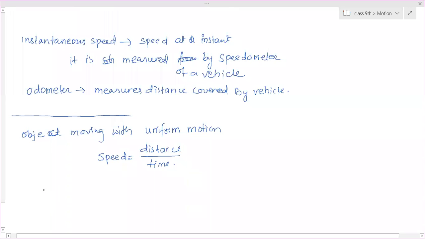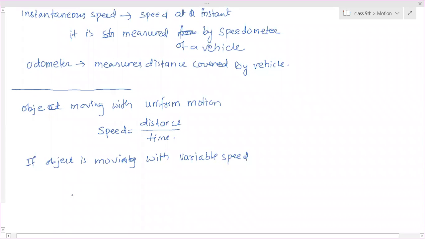But if the object is moving with variable speed, then speed will not be the same every time. In every interval the speed is different. So for the measurement of that, instead of using normal speed, we use the average speed. We will calculate the average speed.